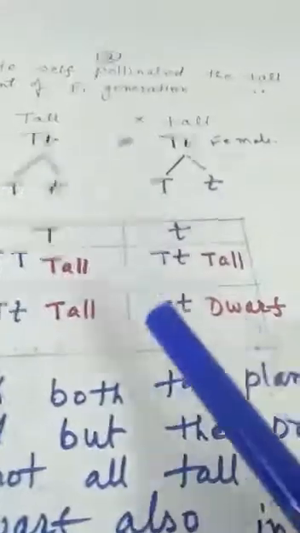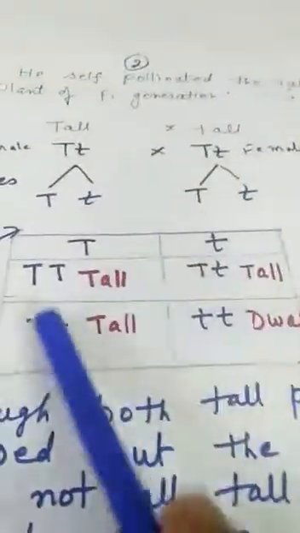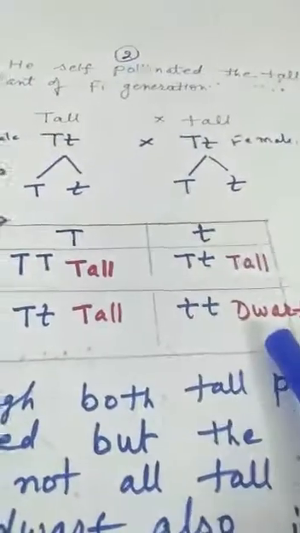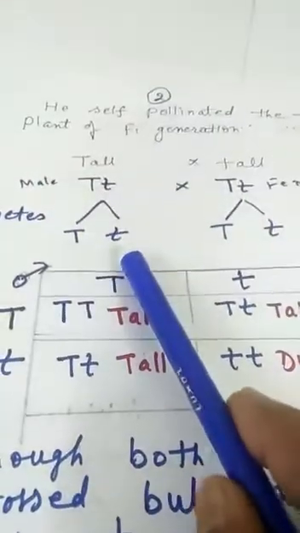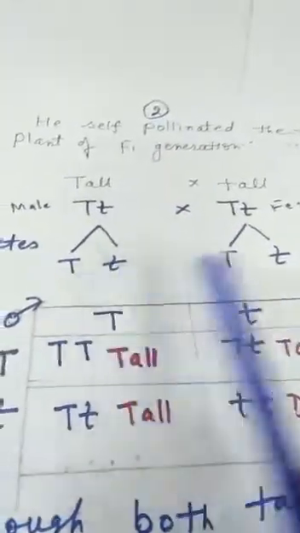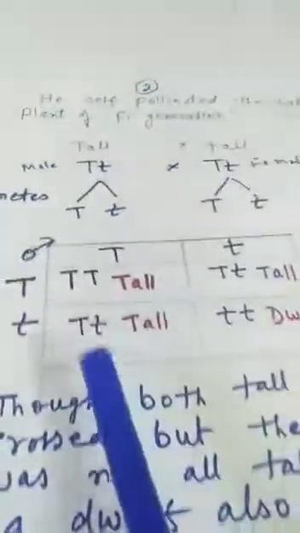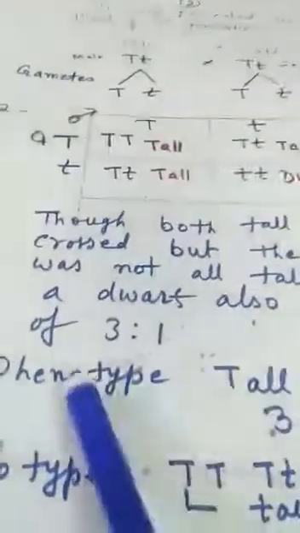And if this gamete unites with this one, it will be small t small t. Now you can see there were three tall plants and one dwarf also appeared, though he crossed two F1 plants which were looking tall. They were tall, but they also produced dwarf plants, and the ratio of tall to dwarf was 3:1.